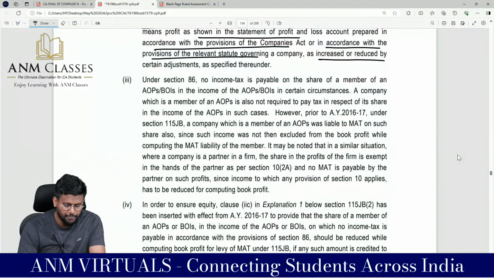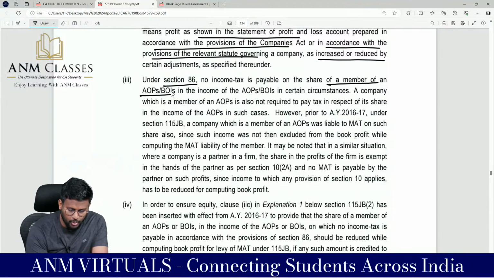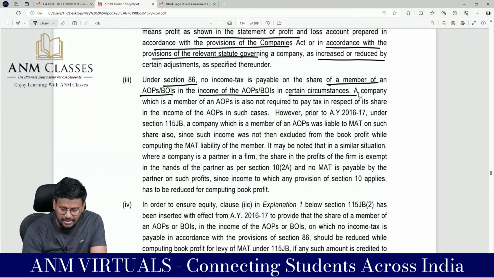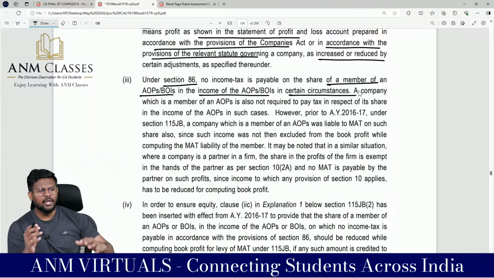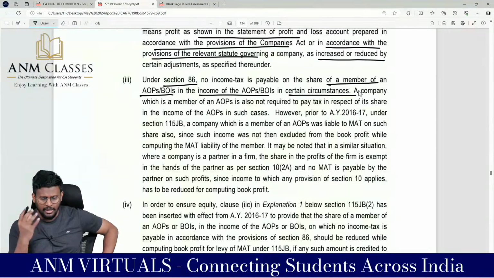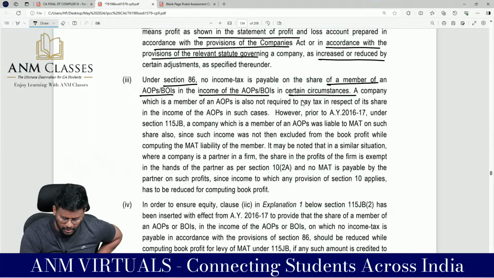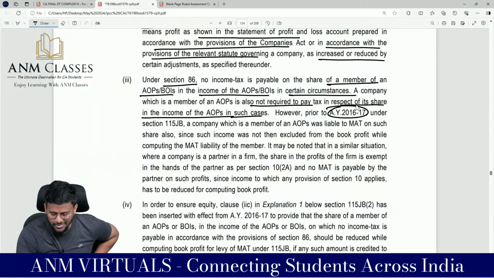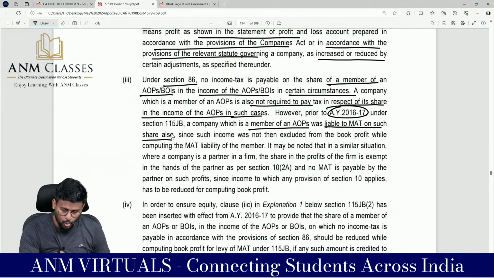We have done with that. Under section 86, no income tax is payable on the share of a member of AOP or BOI in the income of the AOP or BOI in certain circumstances. That certain circumstance is if the AOP or BOI pays tax at MMR or a higher rate. A company which is a member of an AOP is also not required to pay tax in respect of its share in the income of the AOP in such cases. However, prior to assessment year 16-17, under section 115JB, a company which is a member of an AOP was liable to MAT on such share also, since such income was not then excluded from the book profit while computing the MAT liability of the member.